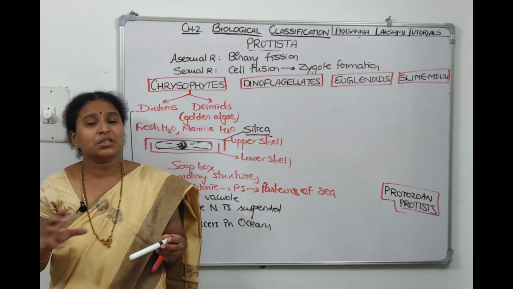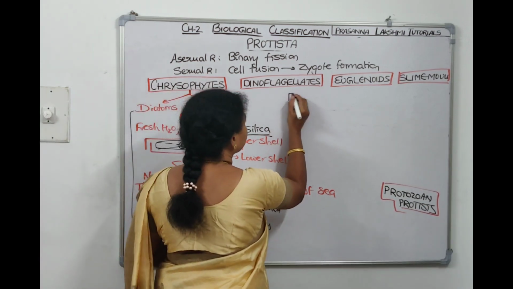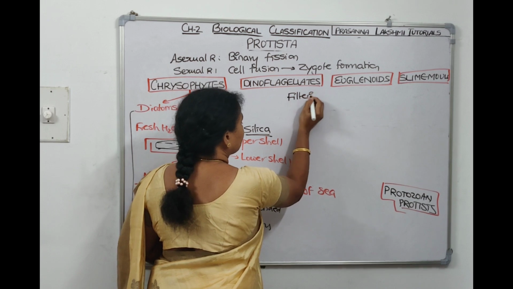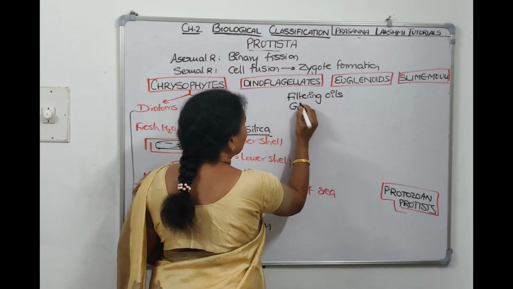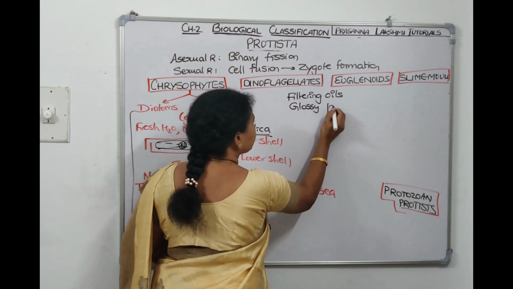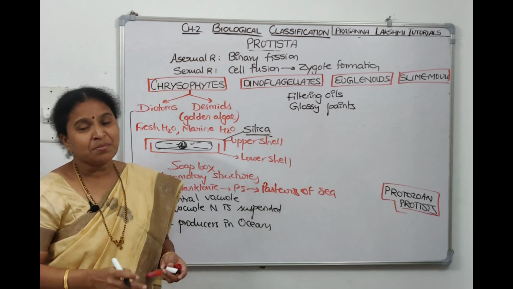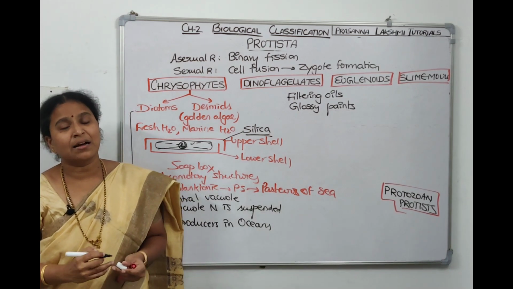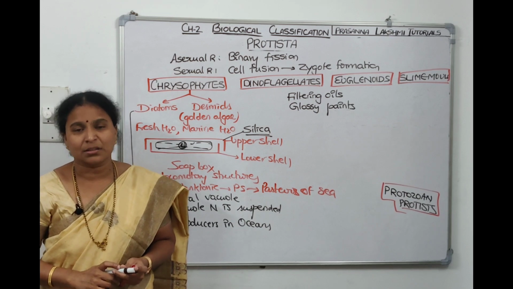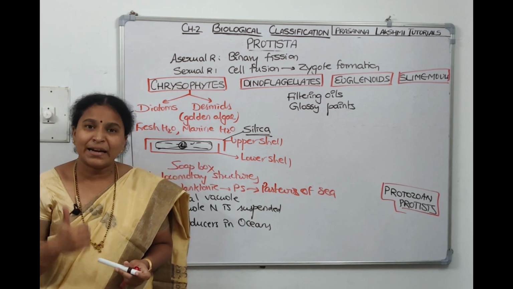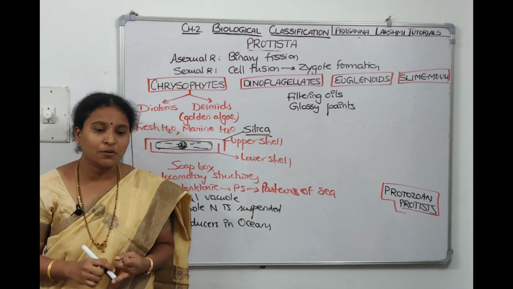This silica ore, which is mixed in the sand, is used for filtering oils. It is used as a glossy paint. We call it diatomaceous earth. When the diatoms die, the cell wall which has silica, this silica is indestructible. It goes to the bottom and it's called diatomaceous earth. This diatomaceous earth or diatomite, where is it used? It is used in filtration of oils, filtration of syrups.